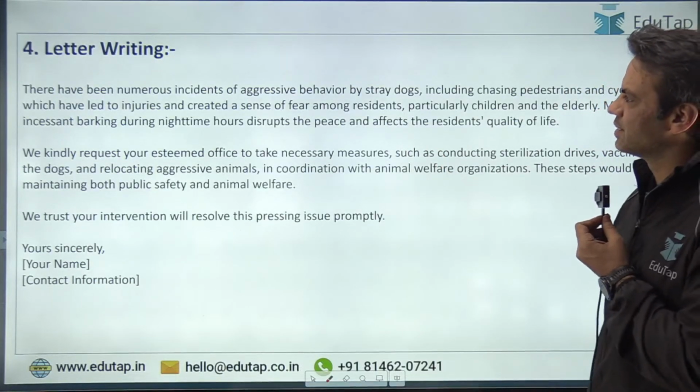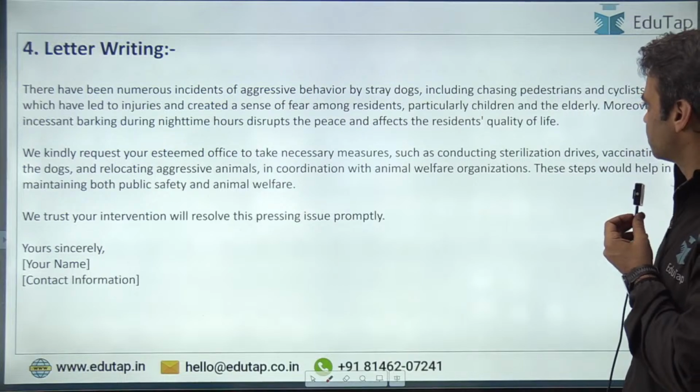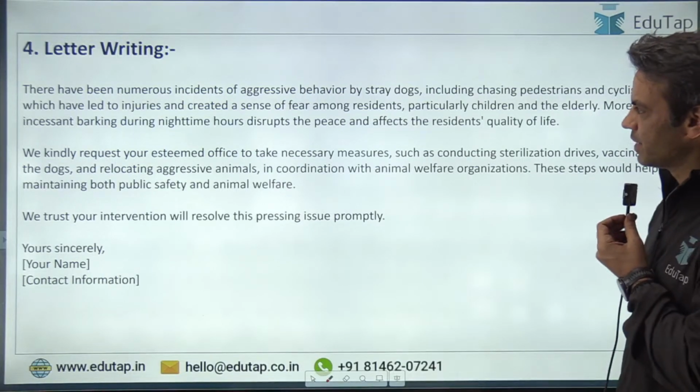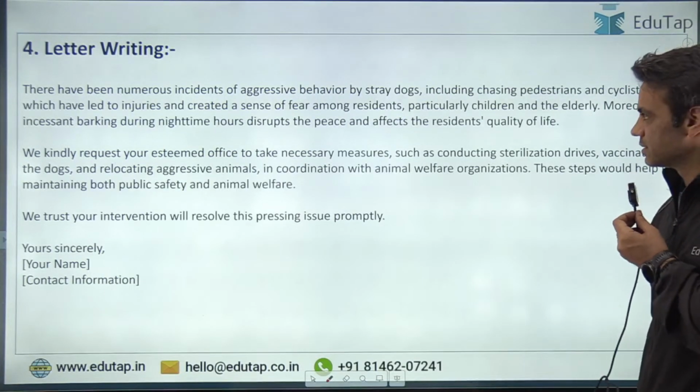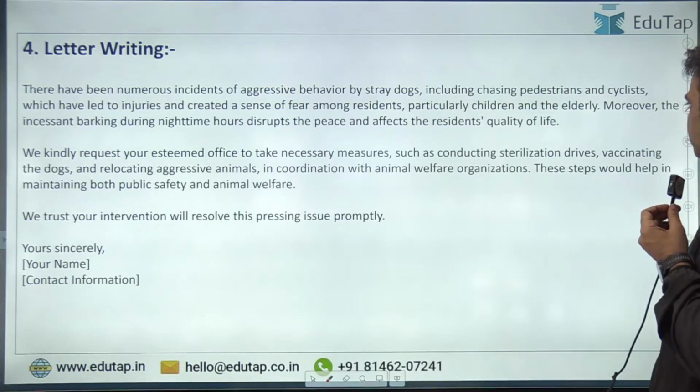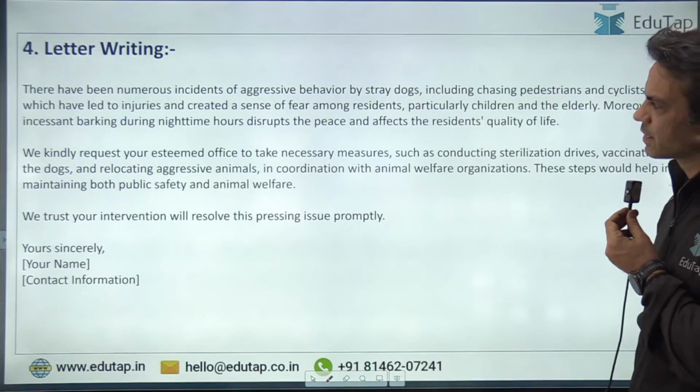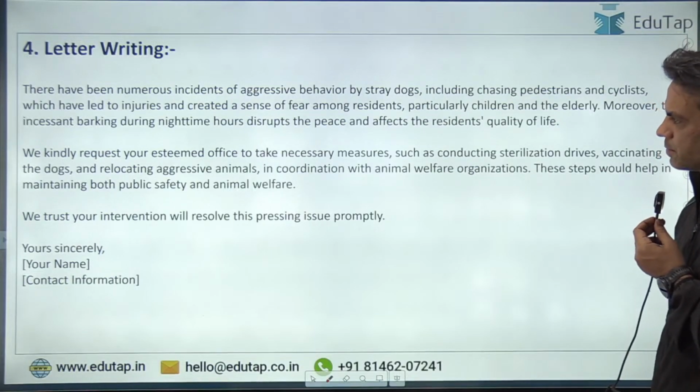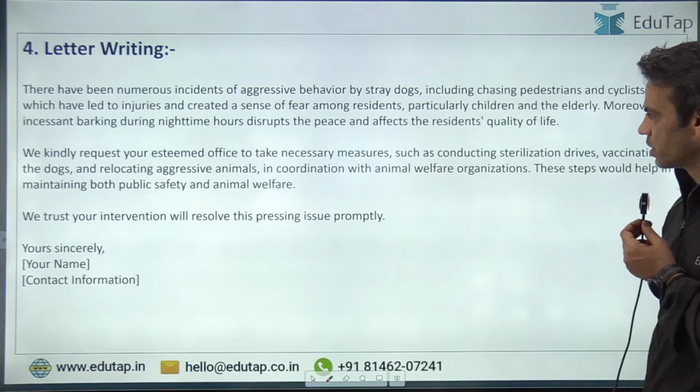There have been numerous incidents of aggressive behavior by stray dogs, including chasing pedestrians and cyclists, which have led to injuries and created a sense of fear among residents, particularly children and the elderly. Moreover, the incessant barking during nighttime hours disrupts the peace and affects the residents' quality of life.